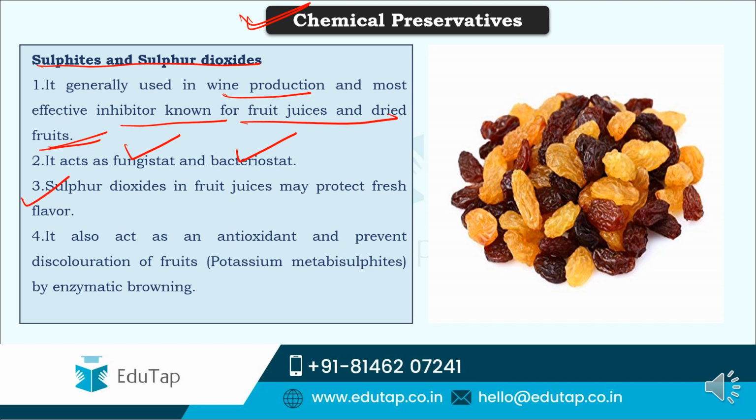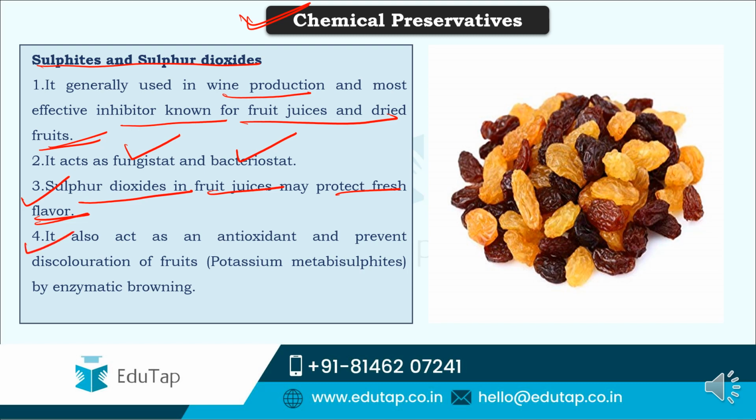Now sulfur dioxide is generally used in fruit juices to protect the fresh flavor. See, if they are kept for a long time, the flavor, the freshness might get reduced. But with the usage of sulfur dioxide, the fruits or vegetables, they protect that fresh flavor.